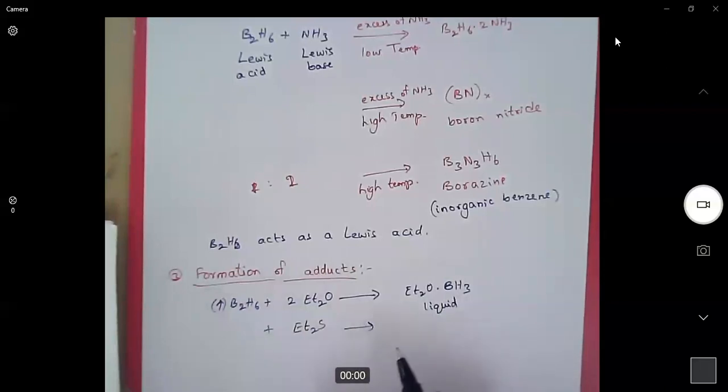Similarly, with diethyl sulfide, it gives this complex. Here diethyl sulfide acts as a Lewis base and diborane acts as a Lewis acid. So it generates a Lewis acid Lewis base complex.